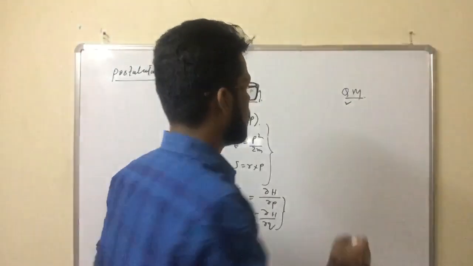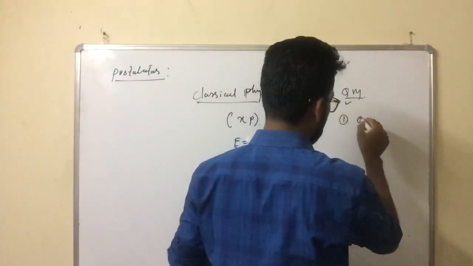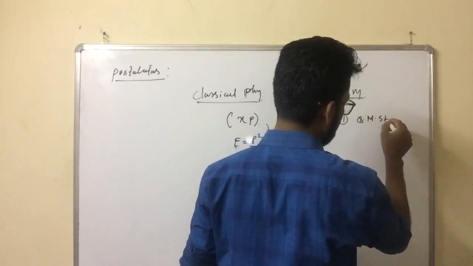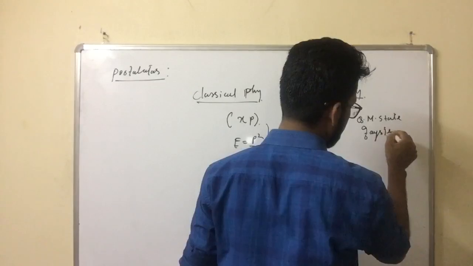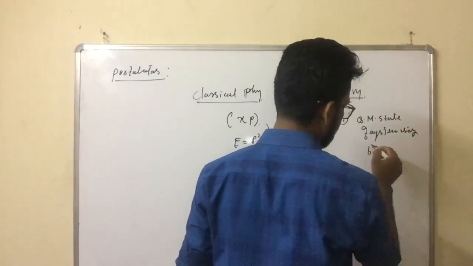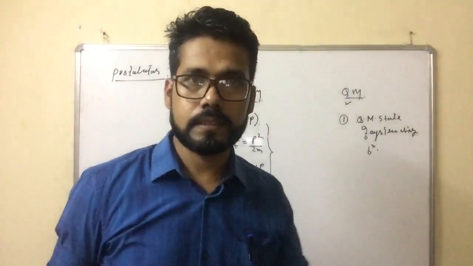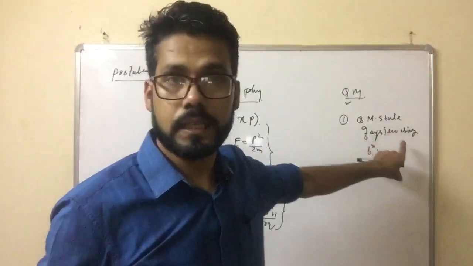Number one, it enables us to represent the quantum mechanical state of any system using a wave function. This is the classical counterpart, and this is the quantum mechanical counterpart.